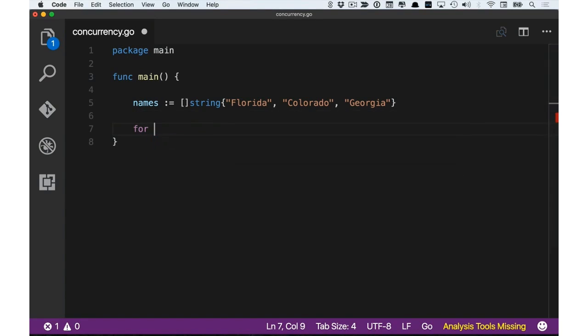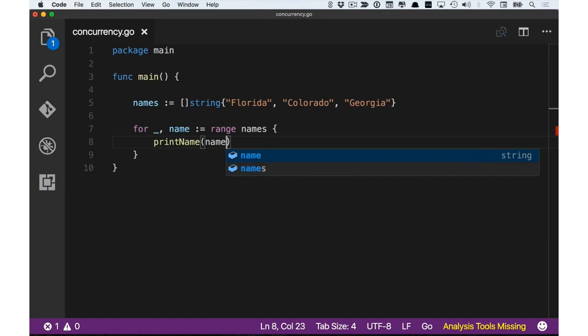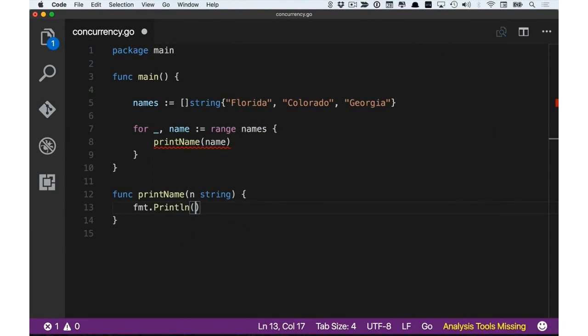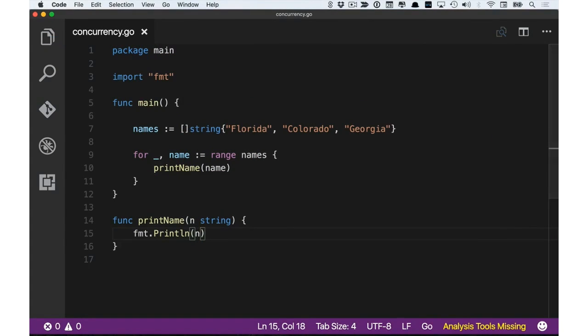Next, we are going to loop through these strings and simply print them to the console. So we're going to use the for loop with an underscore because we don't care about the index. All we care about is the name itself, range, and then we're going to call a function called printName and give it the name. Now, of course, it's showing an error because we have not declared this function yet. So we're going to go ahead and do that. It takes a string, and then all it does is print this string to the console.